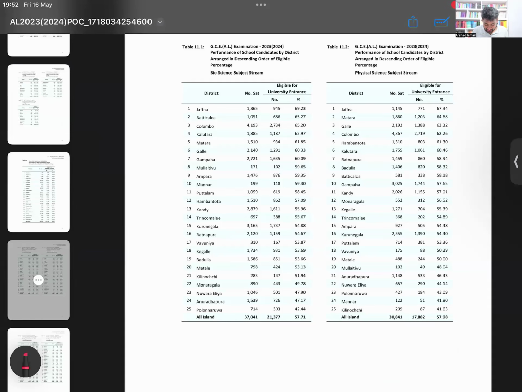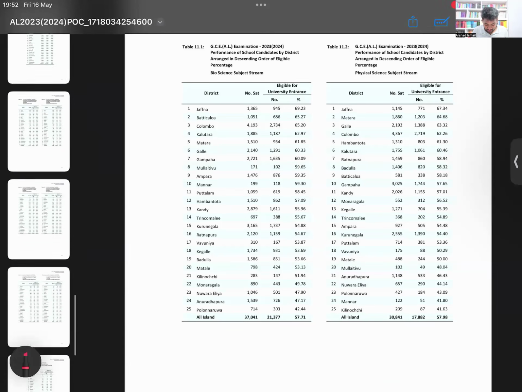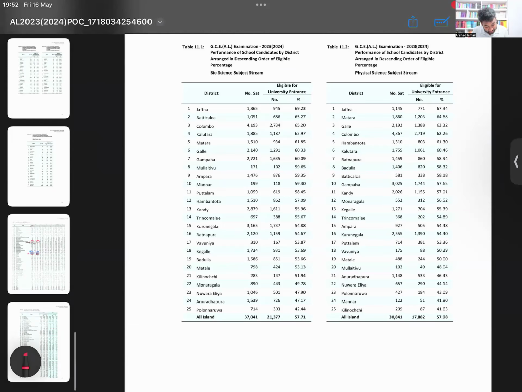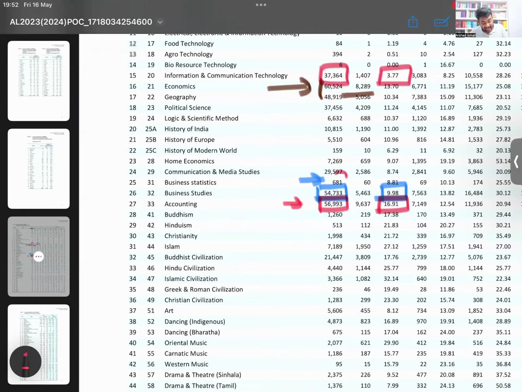Now, even if you take, let's say something like in statistics, I think that is even lower. No? I know some of you all are doing stat. So business statistics, only 681 people have done, and only 60 people have got A's. That's only 8.81%. That's very low, Lamai. So that means it'll be very hard even to find a class. So from this 681, how many people will be doing in the English medium? So to find the English medium stat teacher might be actually very difficult. Yes, you will not have much because this market economy, if you don't have a market, no one's going to produce. So that's why sometimes it's hard to find teachers.